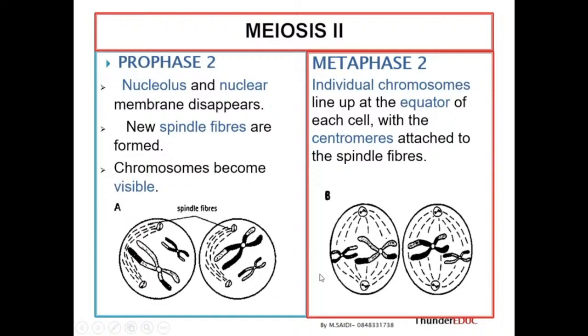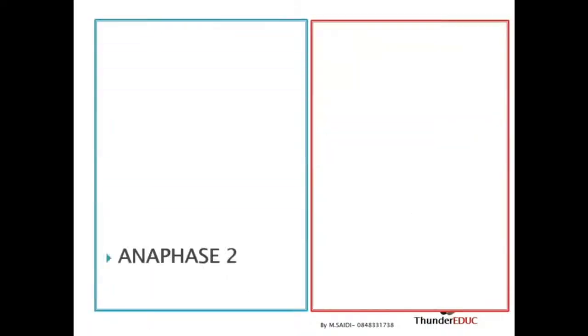Remember, I said that the equator is an imaginary line. It's a line which we just imagine, but the line is not there. It's an imaginary line which divides the cell into 2 equal parts. It's the same thing as the equator of the Earth, an imaginary line running from east to west and dividing the Earth into 2 equal parts. We're just imagining, but the line in actual sense is not there. We just imagine that that's the center of the Earth, so we just imagine that's the center of the cell.